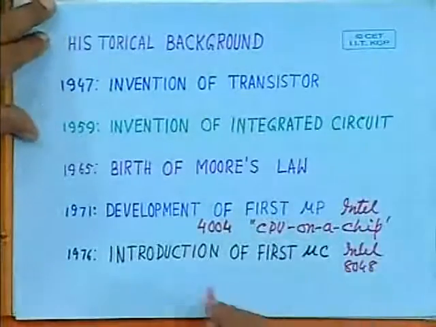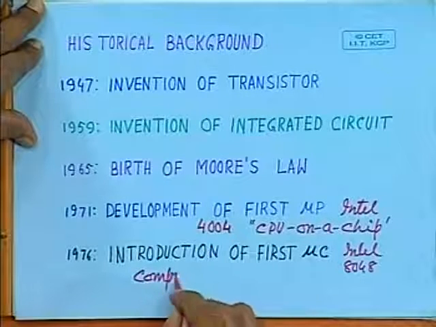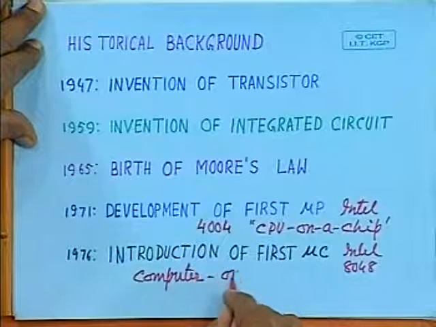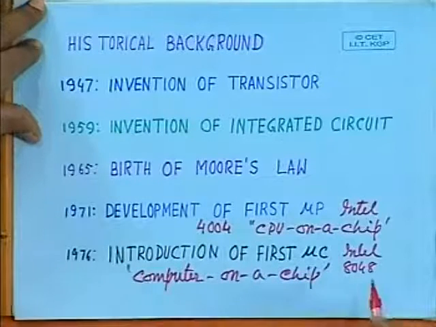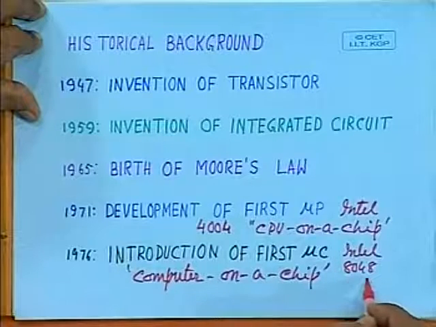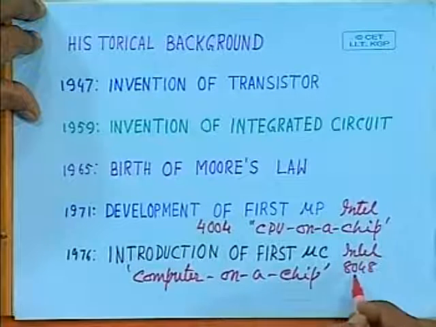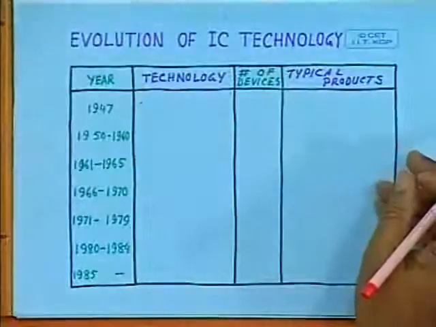So we can say that a microcontroller is nothing but a computer on a chip. So in 1976, that was the first microcontroller developed by Intel, known as the 8048. So this is the brief history.